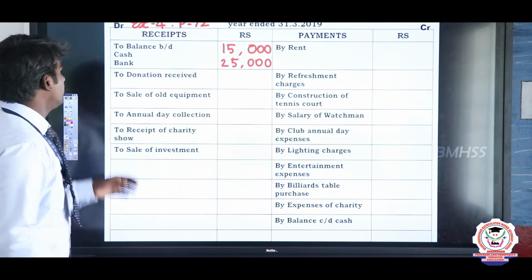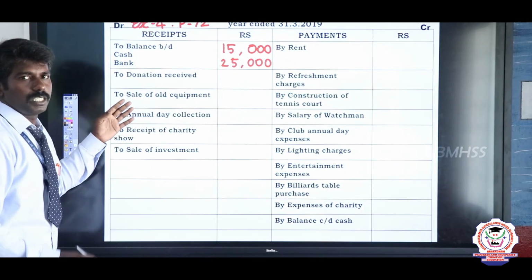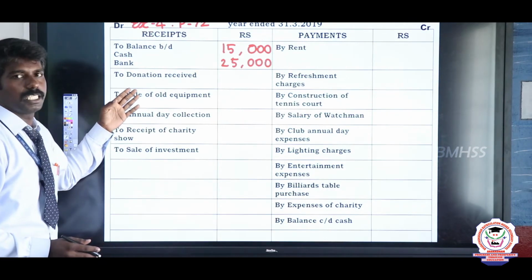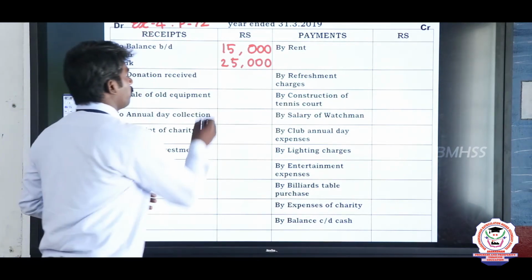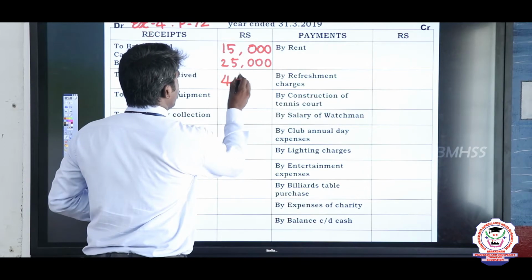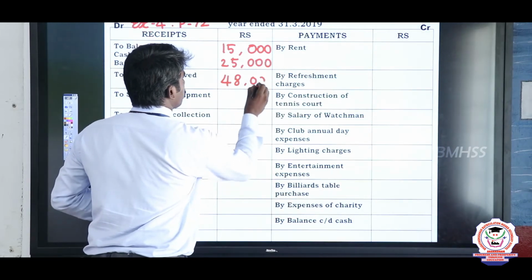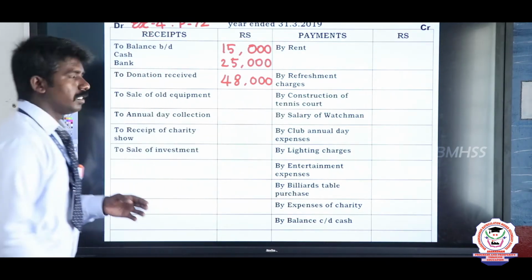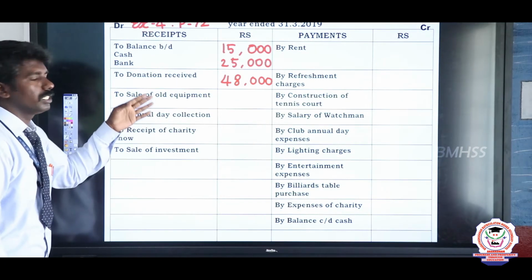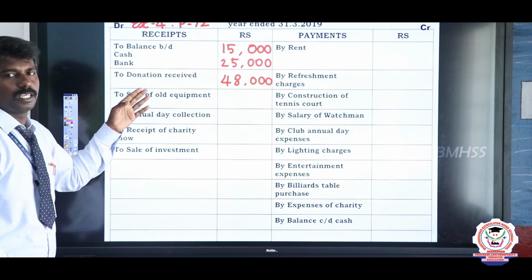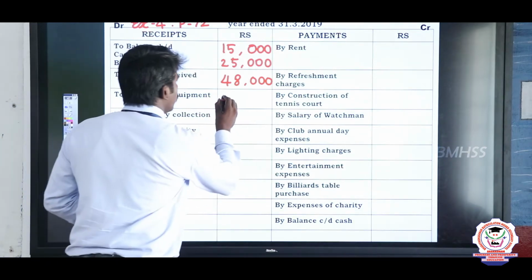The next receipt is donation received. See the books. What is the value of donation received? The value is 48,000. Right? 48,000. See the next receipt, sale of old equipment. The value of the sale of old equipment is 26,000. So write 26,000.